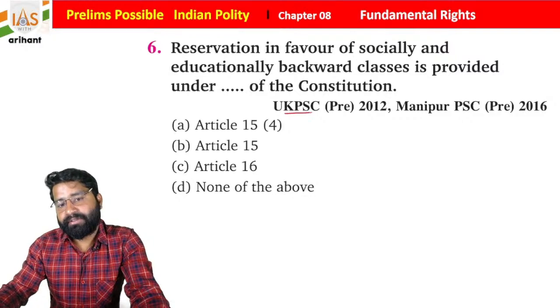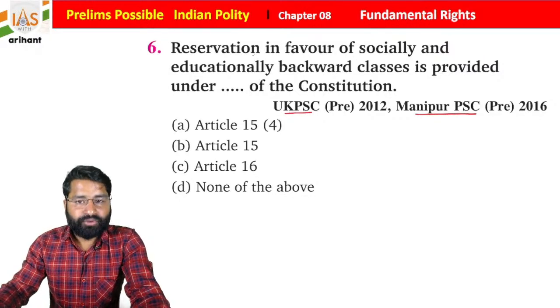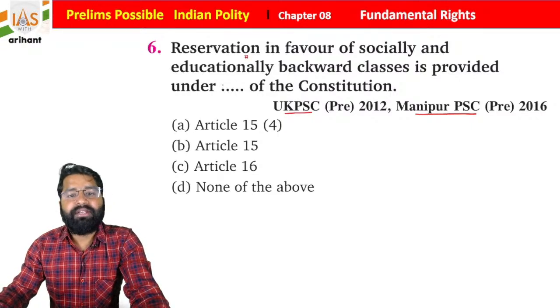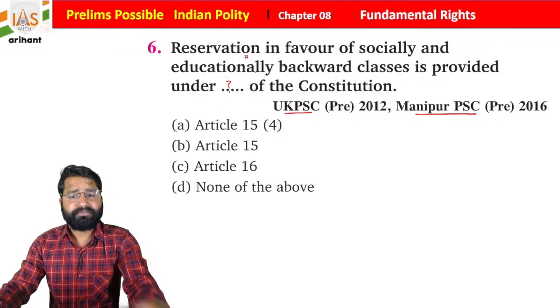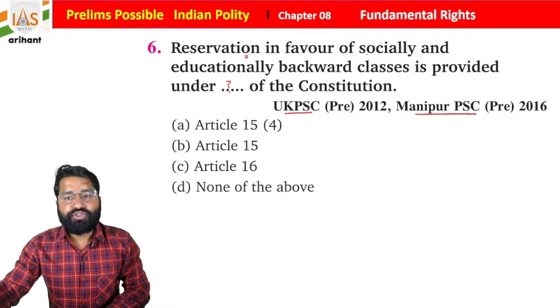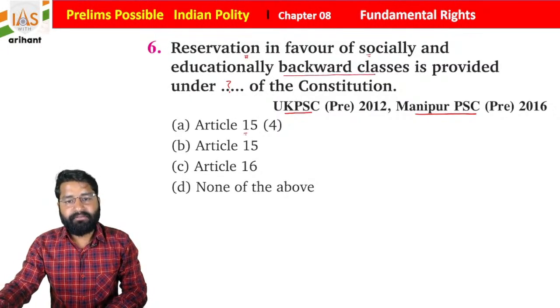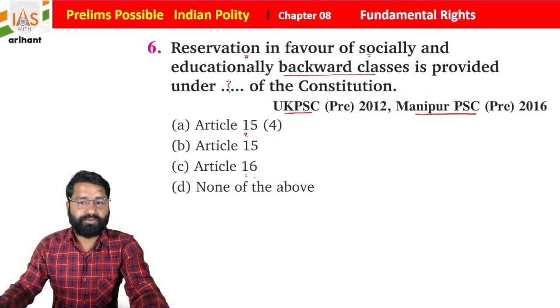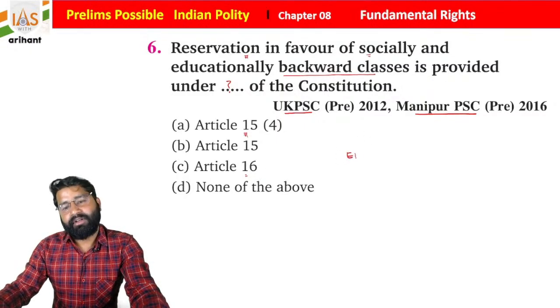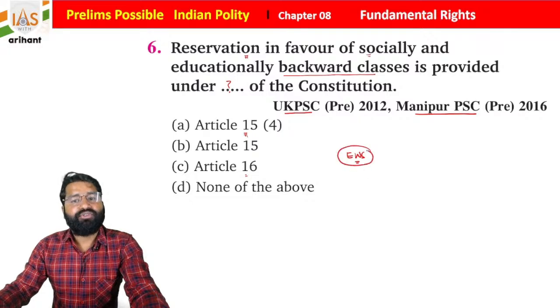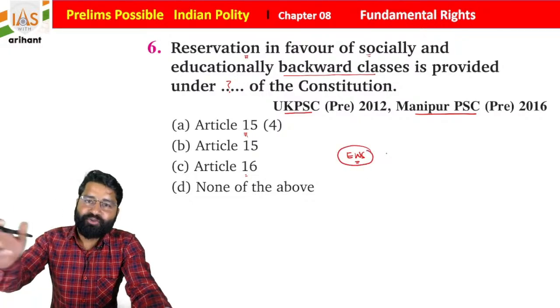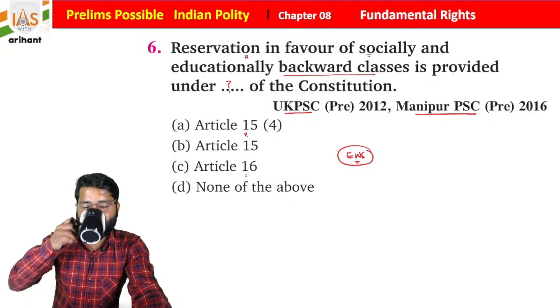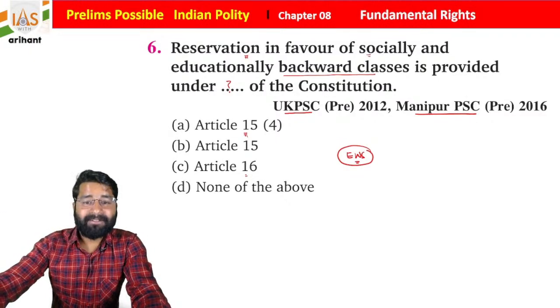It was in Manipur PSC. Reservation in favor of socially and educationally backward class is provided under which of the following articles, students? Under Article 15, under Article 15 clause 4, under Article 16, or none of the above. What you find now is that there is a provision for EWS also. EWS, those who are economically backward, are also included under the same article as a new subclause. Just opt the right answer for the same.